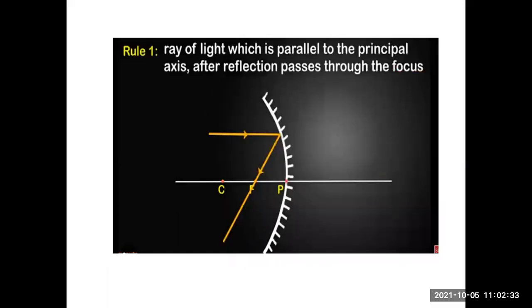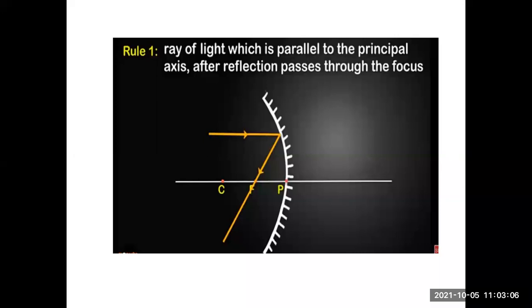Then these 3 important rules. Rule 1 was ray of light which is parallel to the principal axis after reflection passes through the focus. C, F, P are the points. This is the spherical mirror given. You can see the incident ray by observing the arrow. If the arrow is towards the spherical mirror, it is the incident ray. When the arrow is from the spherical mirror to the outer surface, it is reflected ray.